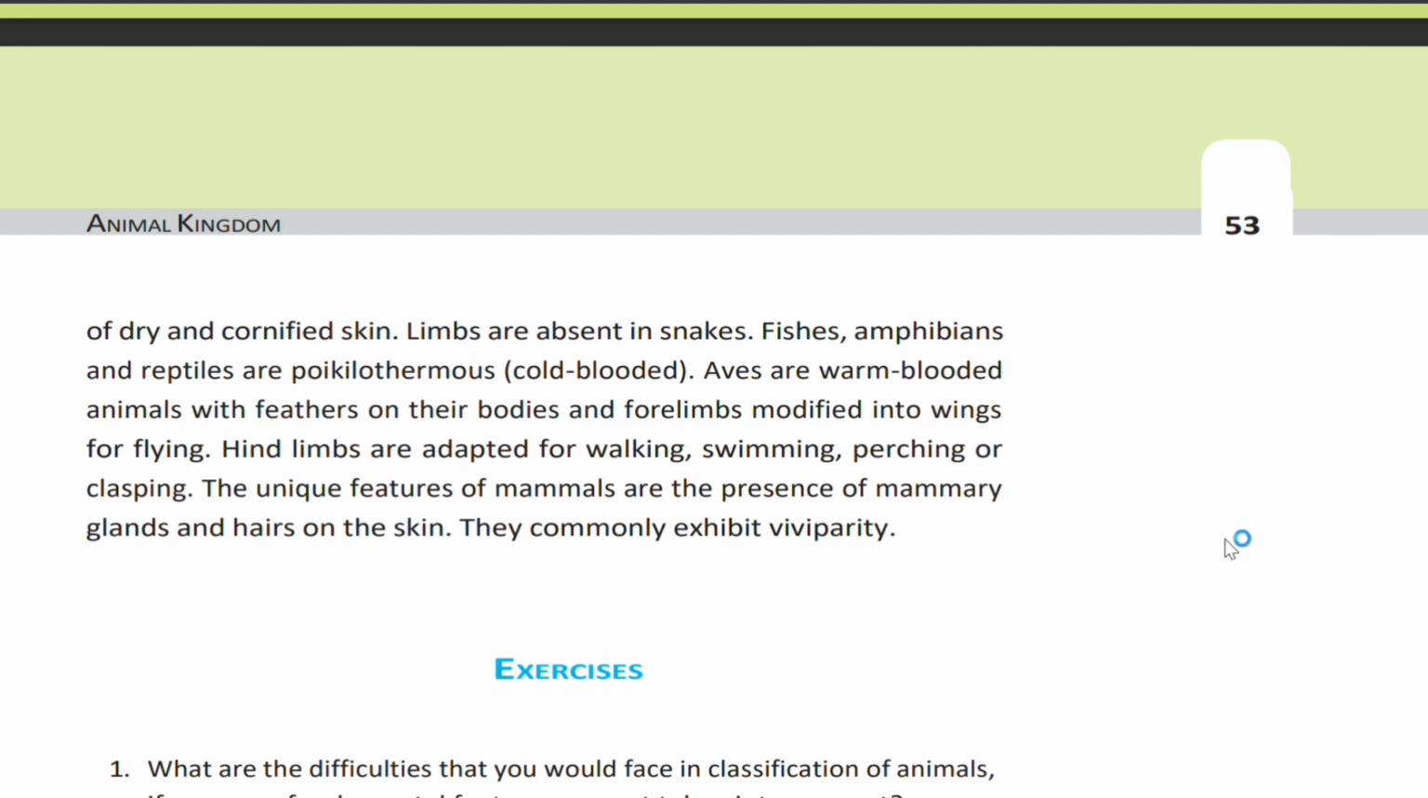Fishes, amphibians, and reptiles are poikilothermous, that is cold-blooded. Aves are warm-blooded animals with feathers on their bodies and forelimbs modified into wings for flying. Hind limbs are adapted for walking, swimming, perching, or clasping. The unique features of mammals are presence of mammary glands and hairs on the skin. They commonly exhibit viviparity.